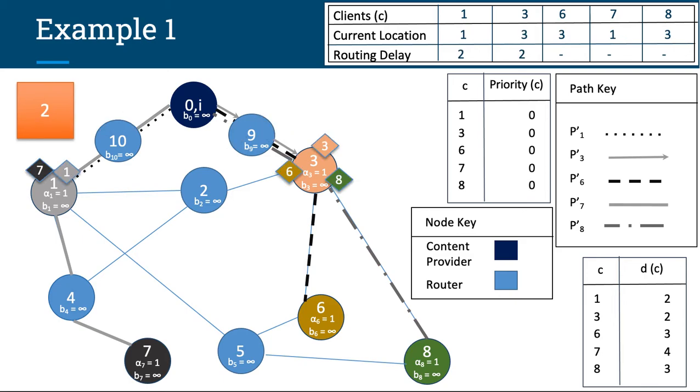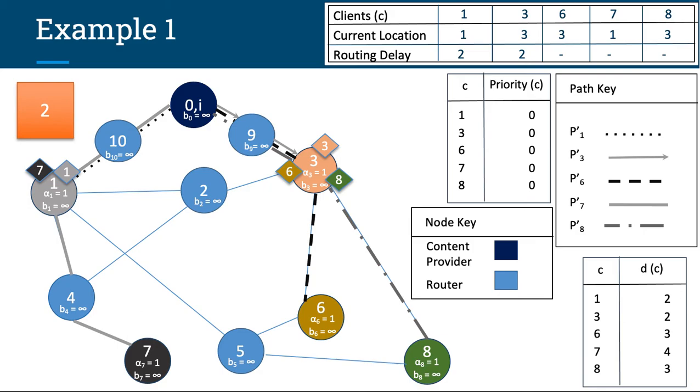We're at time tick 2 and the packets for all the clients have followed their respective paths. Let's focus on the packet for client 3. The packet is at node 3, which is its destination, and this is reflected by its current position being updated to 3.